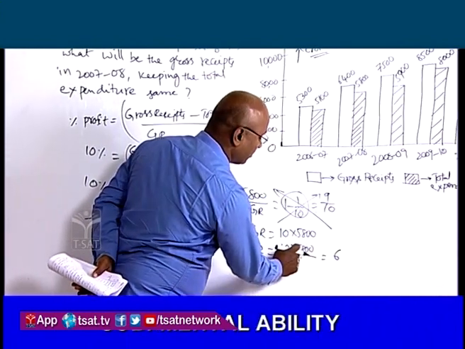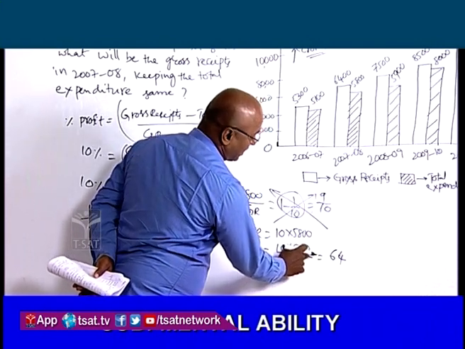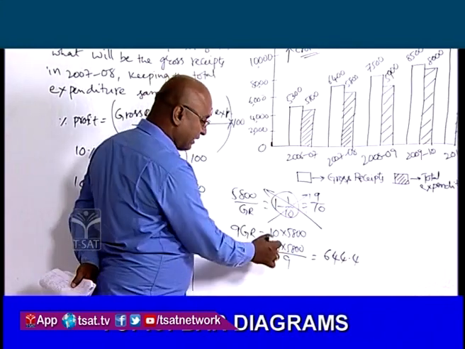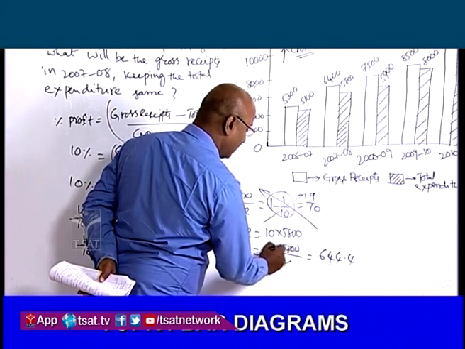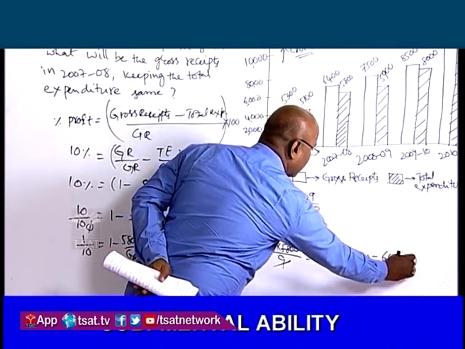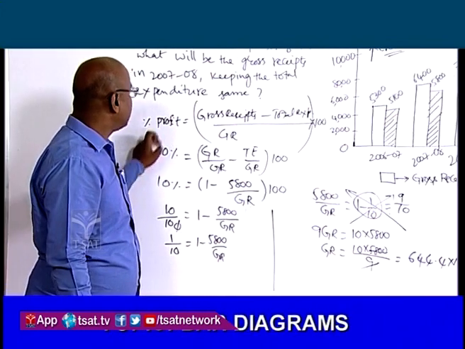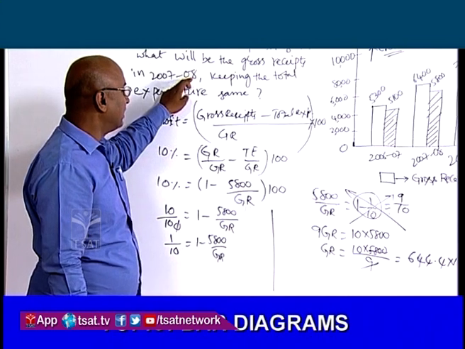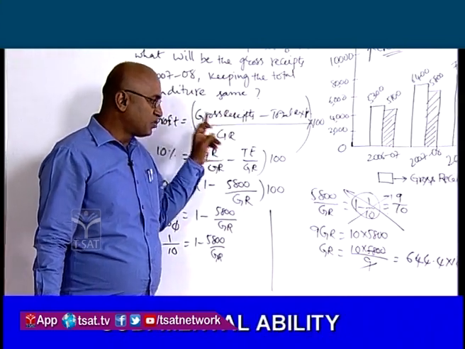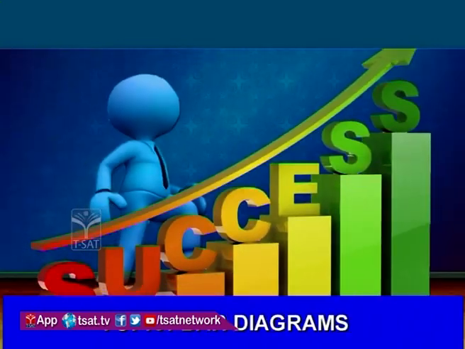9 6 54, 40 means 9 4 36, again 4 9 4 36. So 644.4. Here 10 is there, so into 10, that is equal to 6,444 crores. So in order to make the profit as 10% in the year 2007-8, keeping the total expenditure same, the gross receipt should be 6,444 crore rupees. Let us see once again.